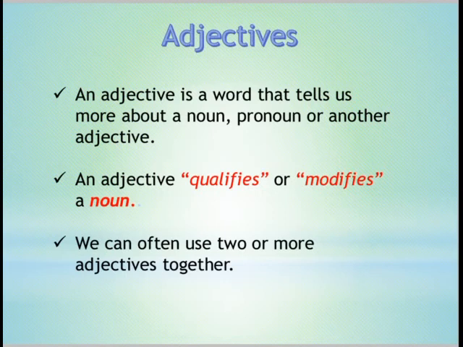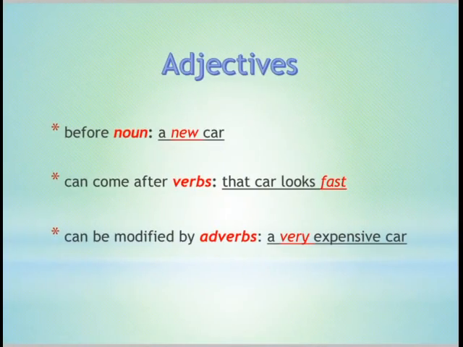There are various definitions of adjectives: quality, quantity, number, size, shape, or color of a noun and pronoun is also called adjective. We can often use two or more adjectives together, which is another formula, the order of adjectives, which will be used when you use 2, 3 plus adjectives in one sentence. That will be another rule.